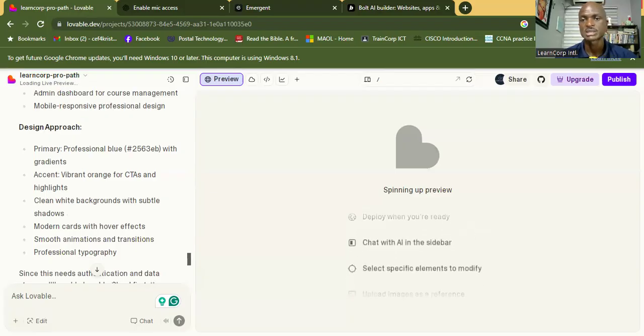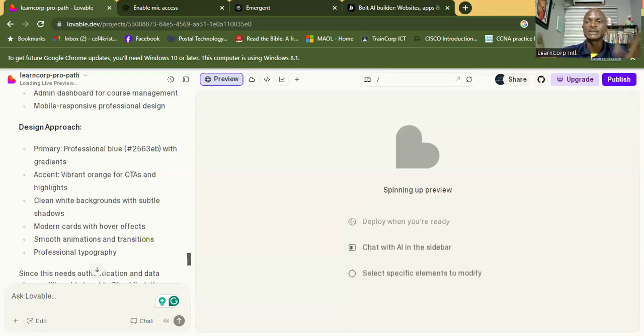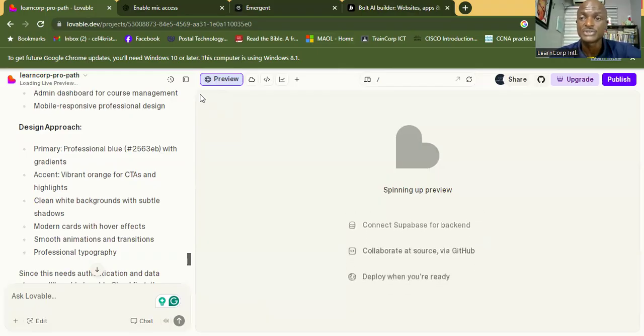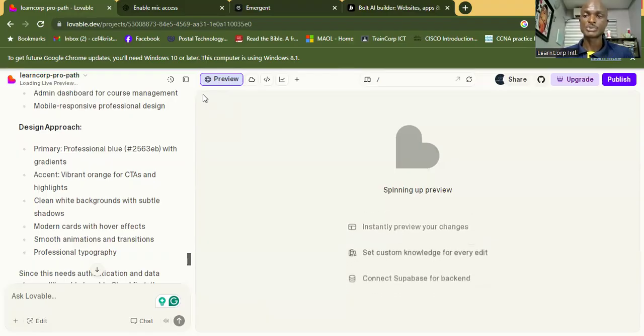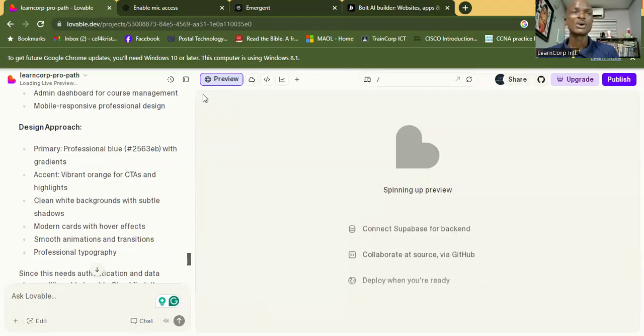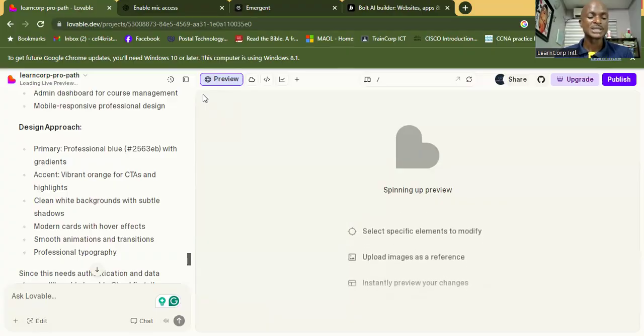And so many things. Now, the good thing is, after we have finished building this app, you can actually go back and make some tweaks here and there. You can still edit a few things. Perhaps you missed out some things. Like one of the things I missed out was a page where you can give us LearnCore vision and mission statement. And the good thing is I use ChatGPT because I custom programmed it to fit my purpose, my business, my organization, what my values are, my vision, my mission, my core values, my mandate, everything is fitted. So I didn't have to start repeating that.